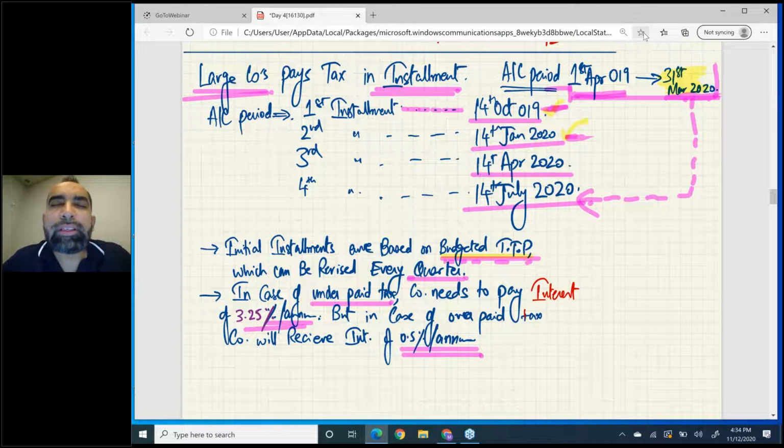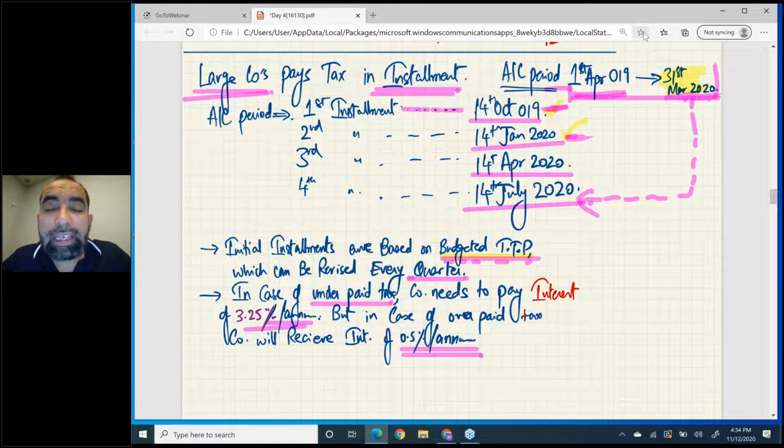For the remaining installments, after every 3 months gap, you pay the next installment. So the second installment is 14th January 2020, the third installment is 14th April 2020, and the fourth installment is 14th July 2020. Okay, right?